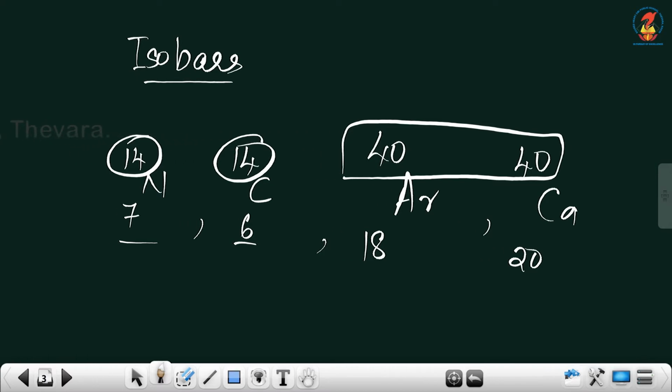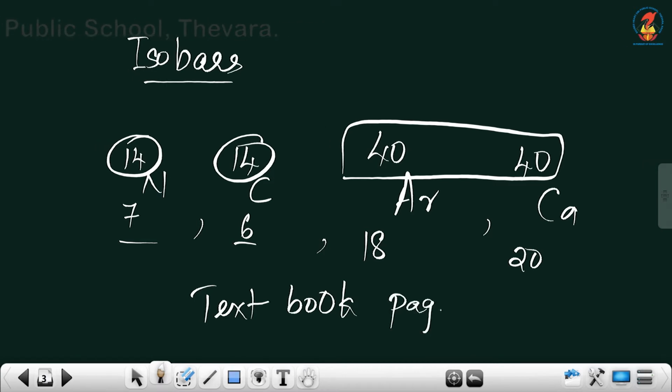Okay. Now, we have seen how to write the electronic configuration of an atom. For the elements from atomic number 1 to 18, the electronic configuration, number of protons, neutrons, electrons, and also the valencies are given in your textbook, page number 51, Table 4.1.